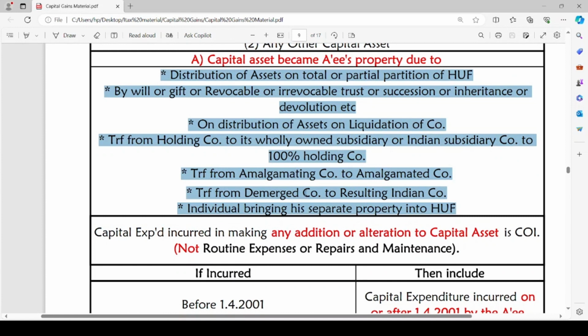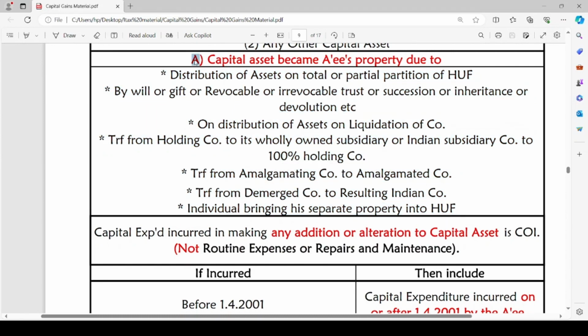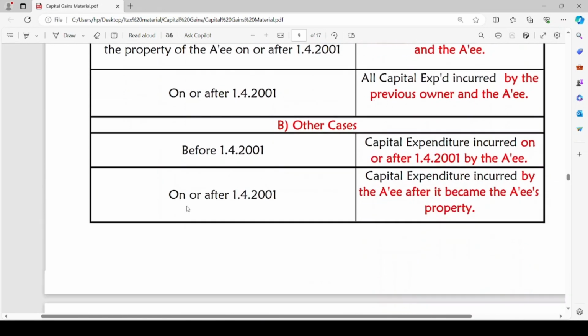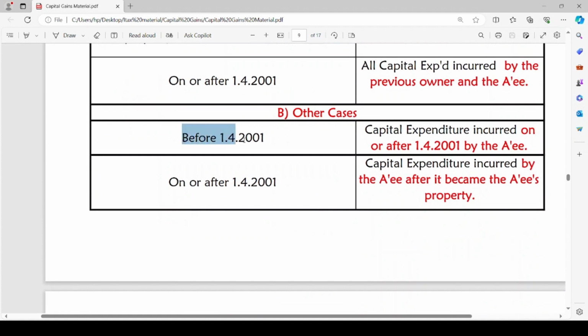The asset becomes assessee's property by any mode other than the modes mentioned in point A. In such a case, if the capital asset is acquired before 1st April 2001, the capital expenditure incurred on or after 1st April 2001 by the assessee will be taken as cost of improvement for calculating the